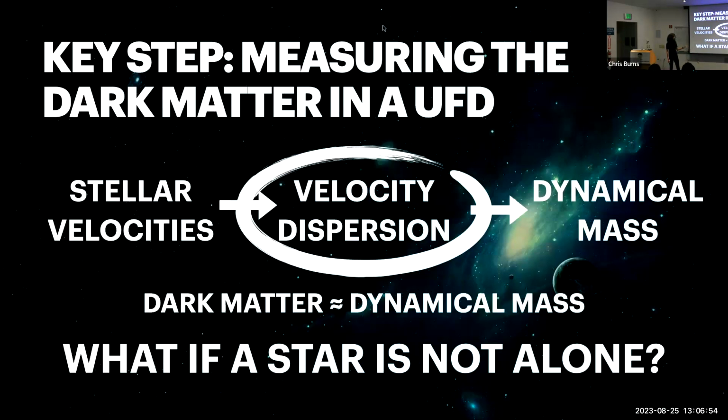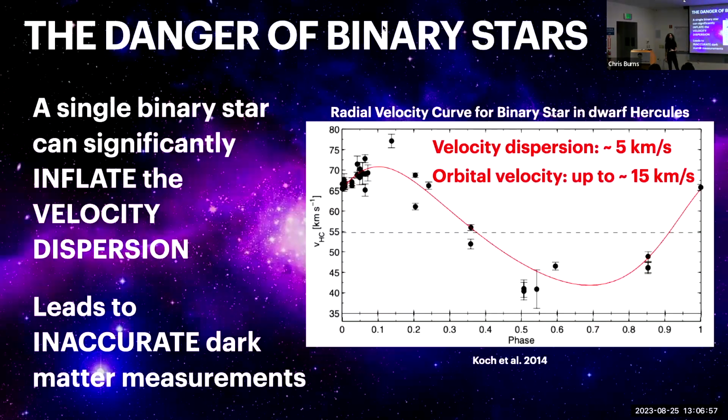And binary stars present a danger because their orbital velocities can actually be much greater than the velocity dispersion that we obtain for our galaxies, which means they can inflate that value and lead to inaccurate dark matter measurements. If we look at this plot over here of an example of a binary star in the dwarf Hercules, where we're plotting the radial velocity of that binary star over time, you can see that the orbital velocity gets up to about 15 kilometers per second, whereas the velocity dispersion of that galaxy is more on the order of about 5 kilometers per second. So it can have that effect on our calculations where it's greatly inflating them, and then that will lead to inaccurate dark matter measurements.